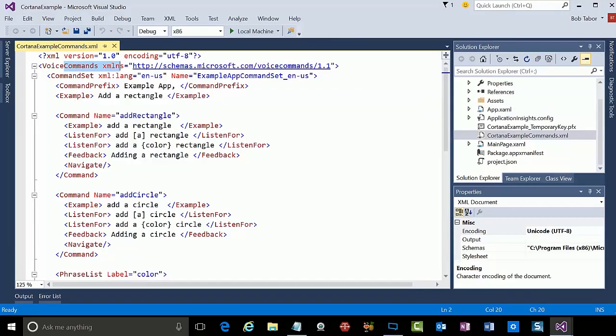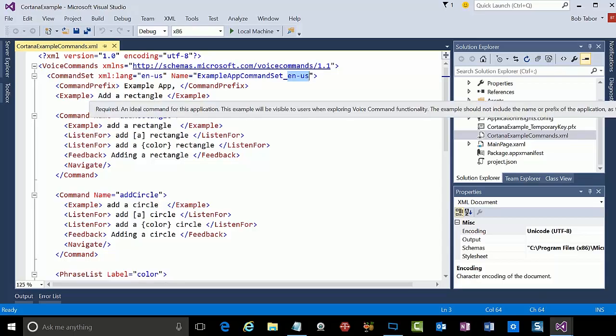You create a set of commands called a command set for every language and region that your application will support. So in our case, this is the English US version. And it's also important to note that Cortana is not available in every region and every language just yet.